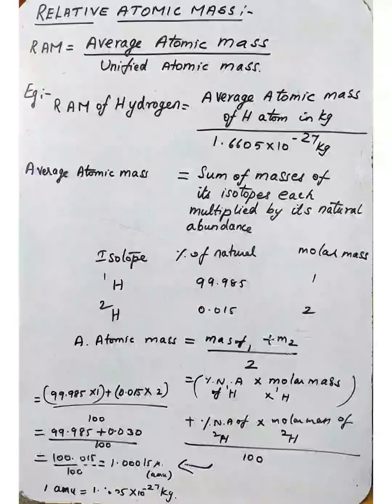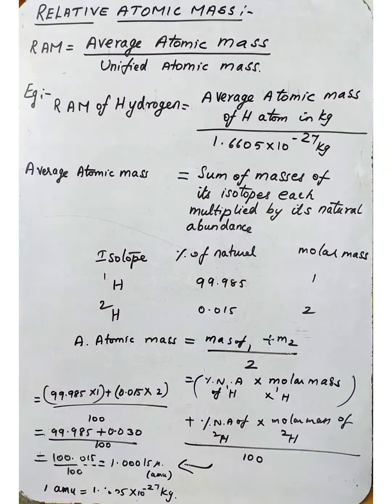99.985 times the molar mass of H1, which is 1, plus the percentage of natural abundance of H2, 0.015, times the molar mass of H2, which is 2, all divided by 100. So that is 99.985 plus 0.030, divided by 100.